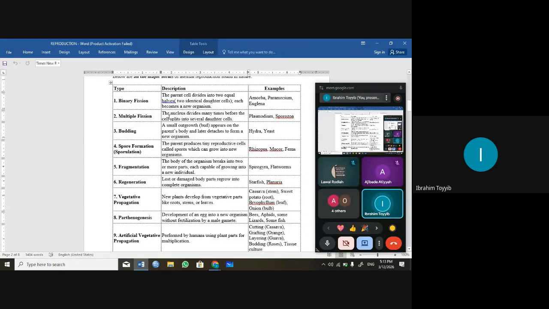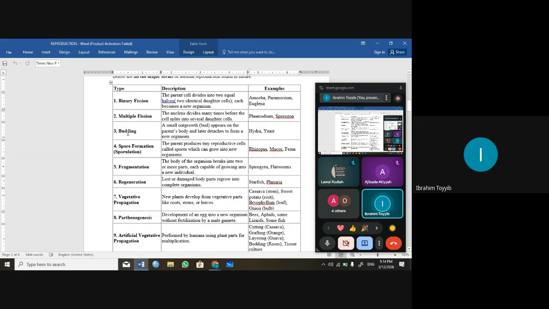So multiple fission will not divide into two. After dividing into two, that two will also divide into four. Four will divide into eight, like that. So that's the nucleus dividing many times before the cell splits into the daughter cells. So that's multiple fission. It occurs in plasmodium and the sporozoa, the parasitic protozoans, the parasitic unicellular organisms like trypanosome.